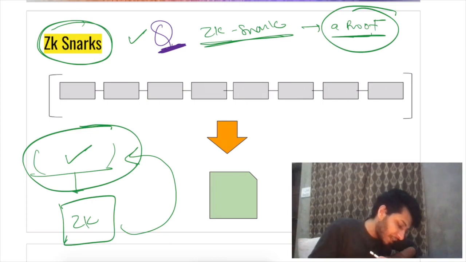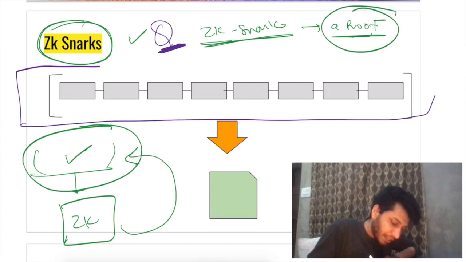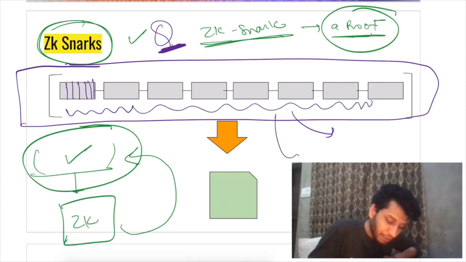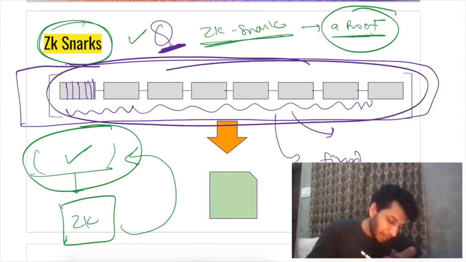What Mina does is, this is our blockchain, right? It comprises blocks, and each block has a fixed number of transactions. So all of this is a fixed size computation. So for this entire blockchain, we can produce a zk-SNARK.